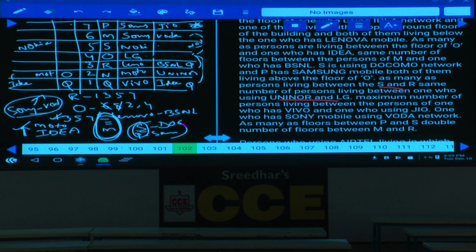S is Docomo. As S is Docomo, Docomo is here. If Docomo is here, then what is the other thing left over here? Airtel is left over. Airtel must be here.